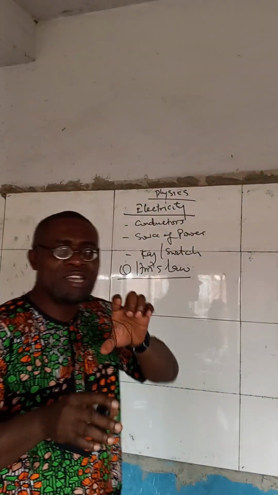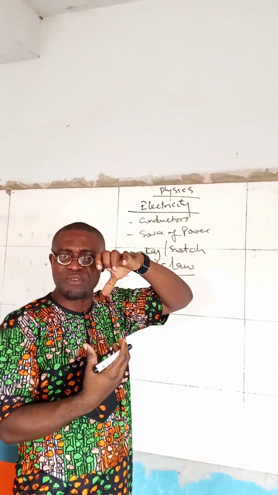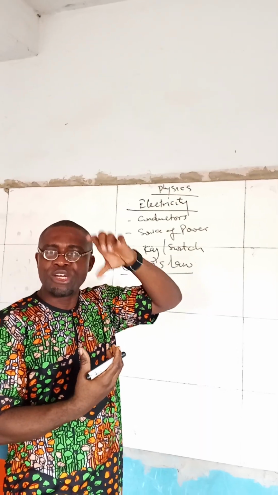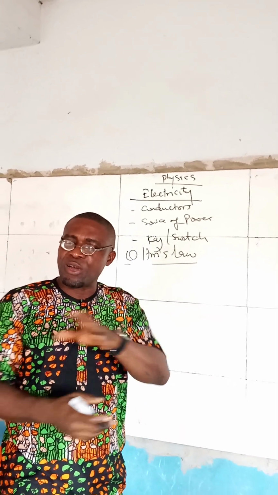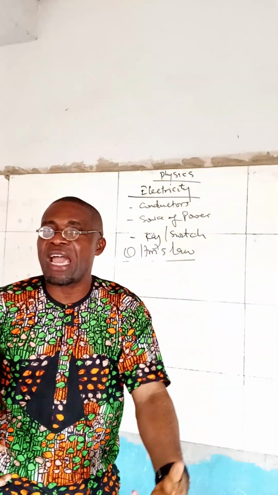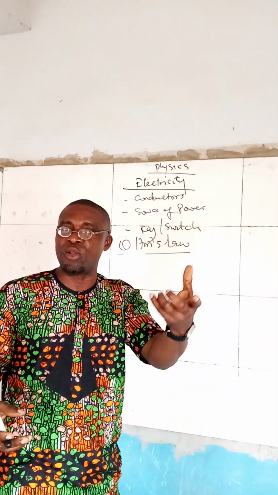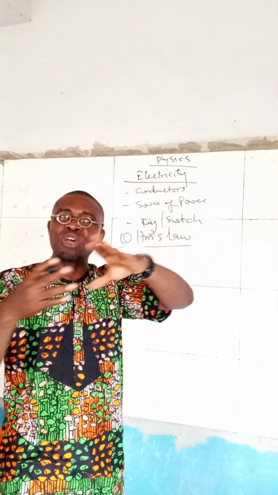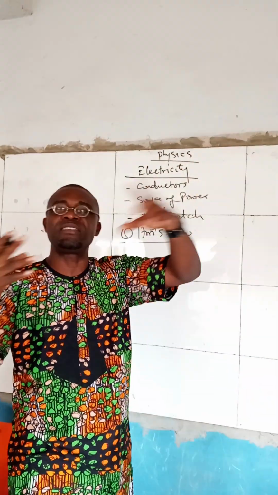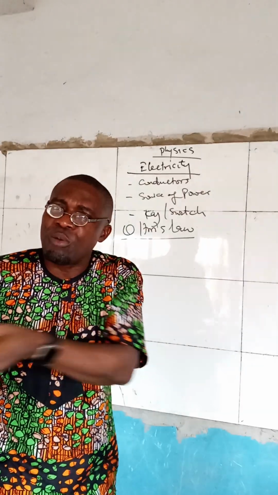There are key things you must take away if you're going into an exam for the definition. First of all, current passing through a metallic conductor. Remember, current can pass through other things like electrolytes. In that case, we have what we know as Faraday's laws in chemistry. But when you talk about metallic conductors, you talk about things like copper wires, silver wires, and all that. So a metallic conductor must be there.